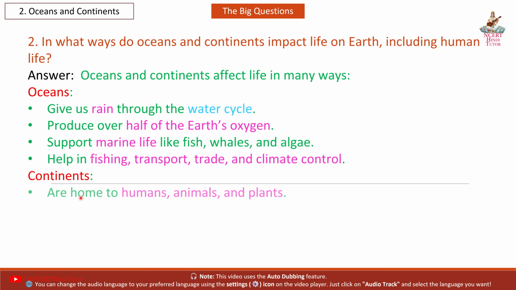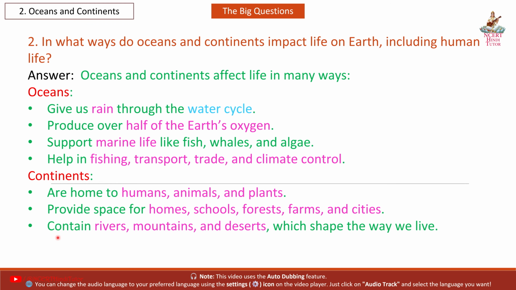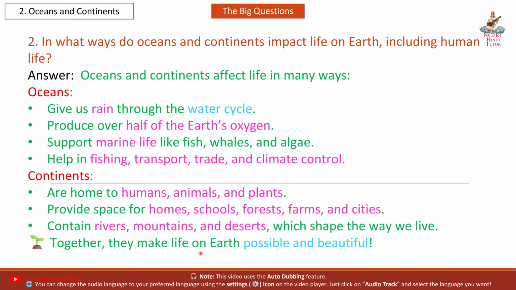Next, continents are home to humans, animals, and plants, provide space for homes, schools, forests, farms, and cities, contain rivers, mountains, and deserts, which shape the way we live. Together, they make life on Earth possible and beautiful.